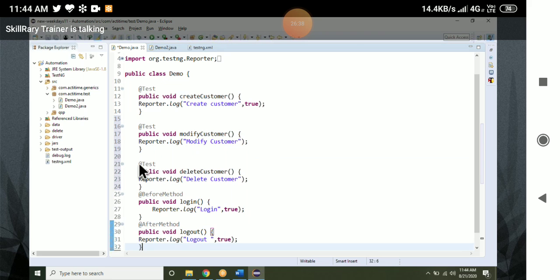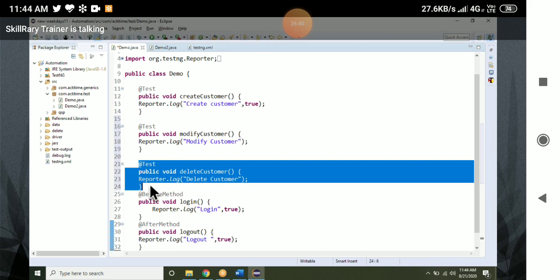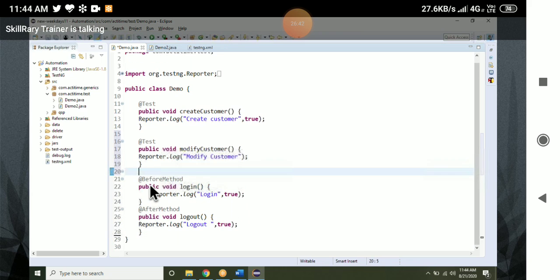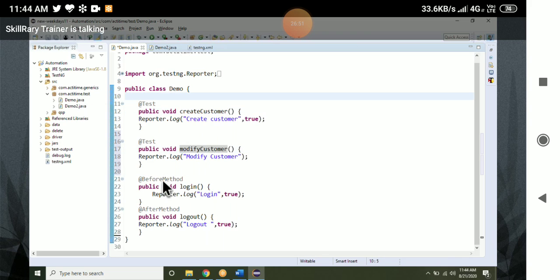Or I will delete one. Modify customer, delete customer, and delete. Only 2 test cases. We'll see what the output is. One is create customer, one more is modify customer. We'll see the output along with the before method and after method.